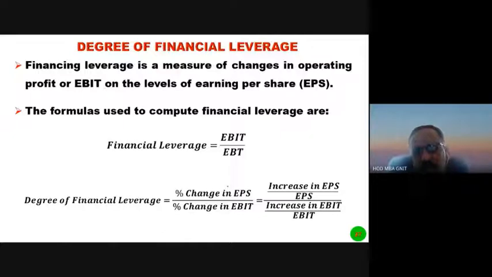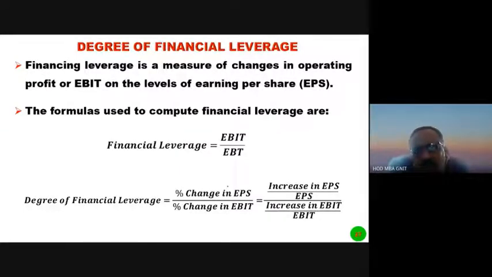When EPS and EBITs are given for two periods, we can calculate the degree or level of financial leverage. EPS means earnings per share. After paying the tax to the government, the leftover profit can be distributed among the shareholders according to the number of shares they own in the business.